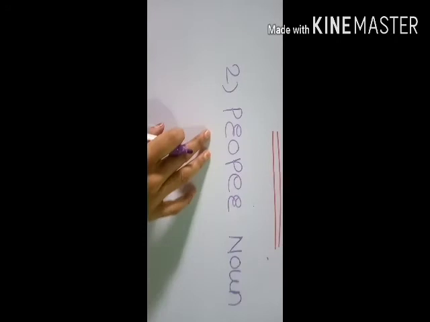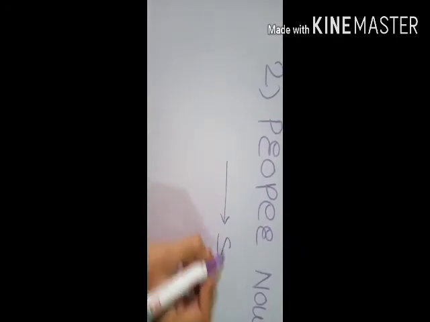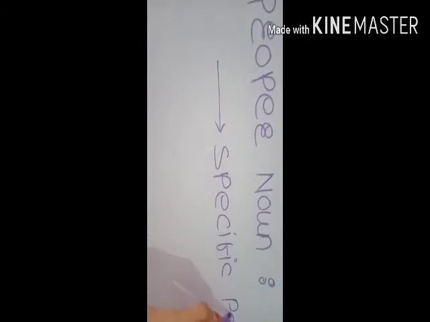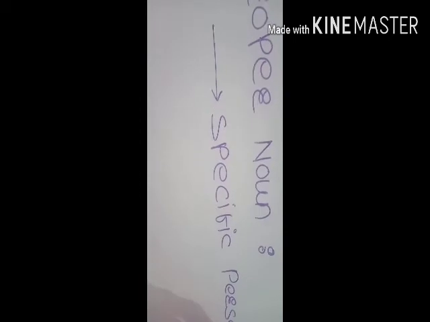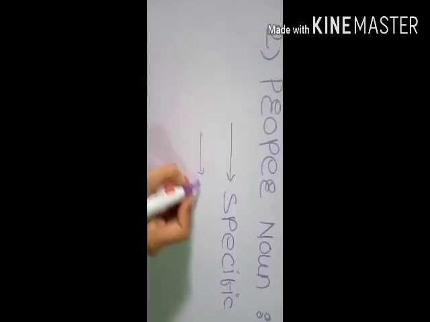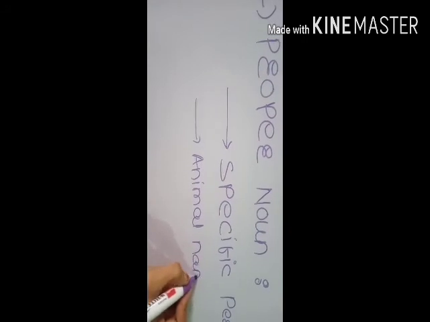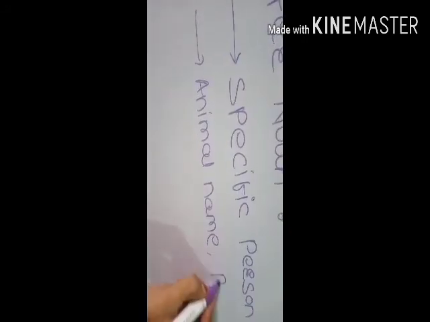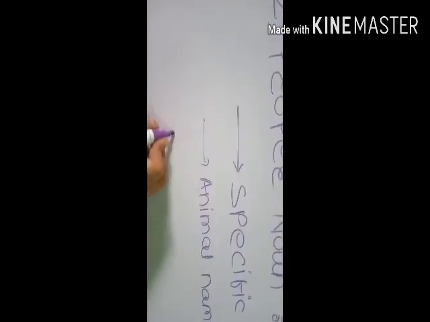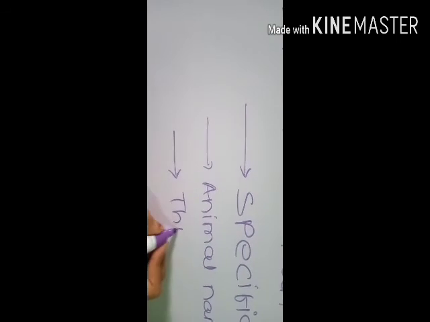Now second one is the proper noun, and proper noun stands for a specific person name, any specific animal name, specific place name, specific things or bird's name.